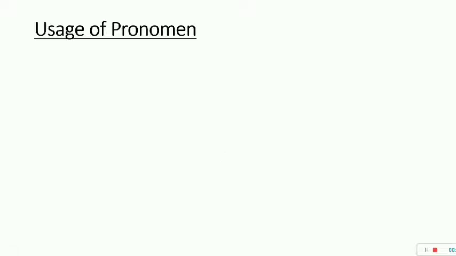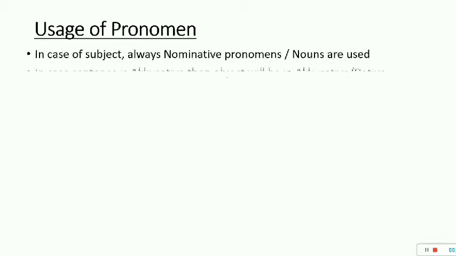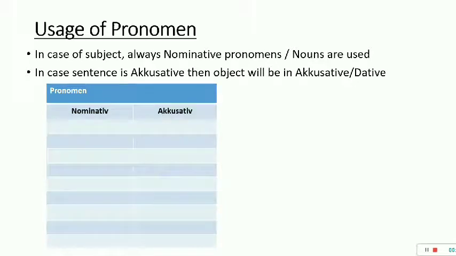Now uses of pronomen. This is another topic. Remember the pronomens: ich, du, er, sie, es, wir, ihr, sie. These are all the pronomens, and they are all in nominative.